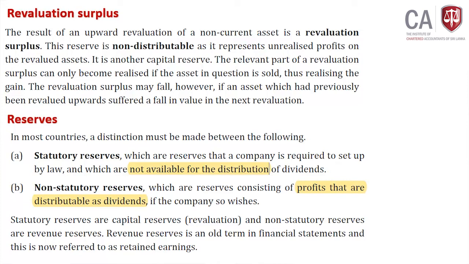If an asset which had a previous upward revaluation suffered a fall in value in the next revaluation, simply this: let's say this year you had a revaluation reserve of 1000, which means the market value of the land has increased by 1000.